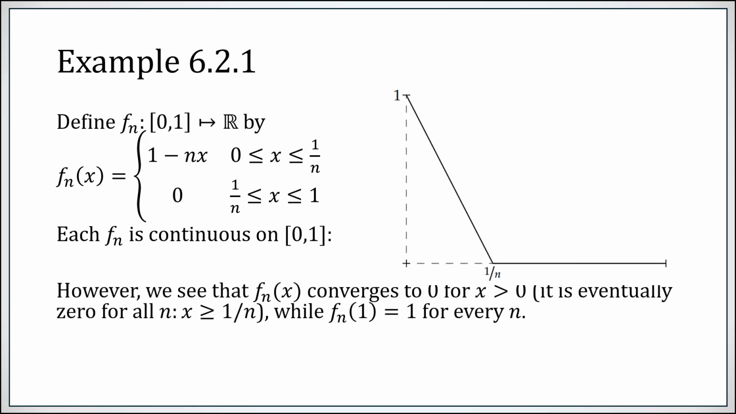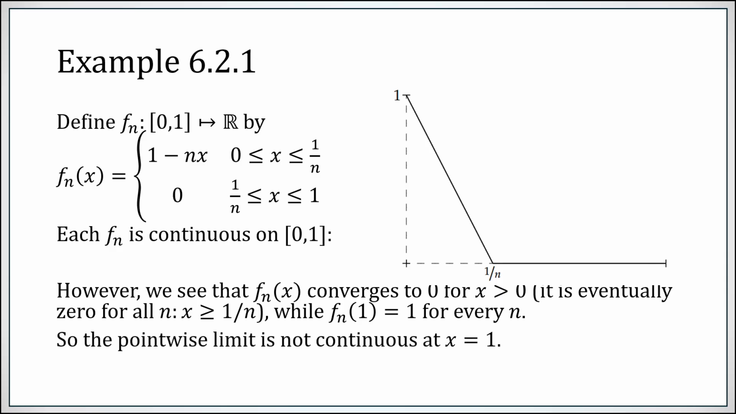However, what does f_n converge to? Now as n gets bigger, this point slides left. And so what we see is that everywhere except the left endpoint, we are converging to 0. It will eventually be constantly 0. However, at 0, you are always at a height of 1. So what does this converge to? A function that just has a discontinuity going from 1 to 0. So the pointwise limit is not continuous at that left endpoint.